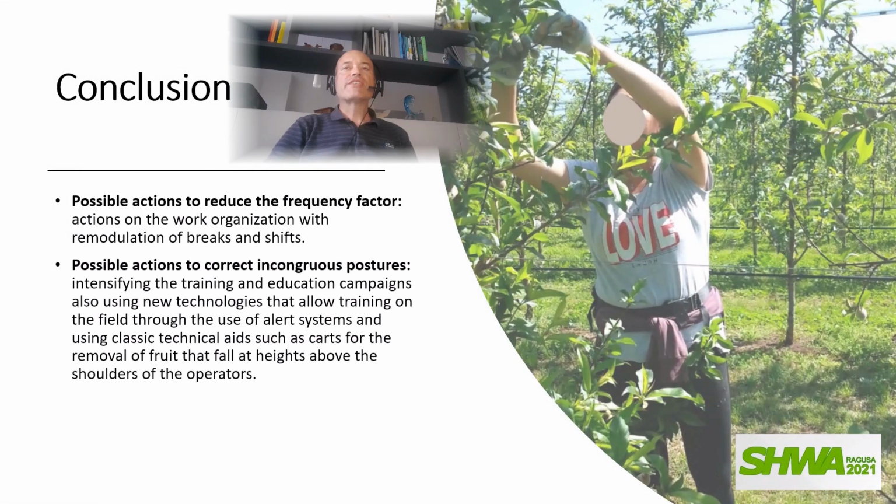Is a reduction in risk possible? The frequency factor can be reduced by acting on the work organization with interventions such as the rescheduling of breaks and shifts. Interventions to correct the postures that contribute to the increase of the risk index are possible by operating frequent education and training campaigns, also using other technologies and using technical aids such as lifting platforms for orchards for the removal of fruits that fall at the heights above the shoulders of workers.